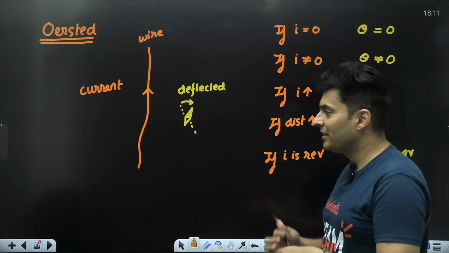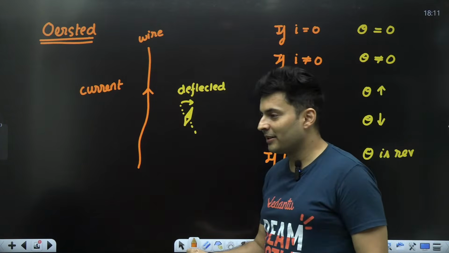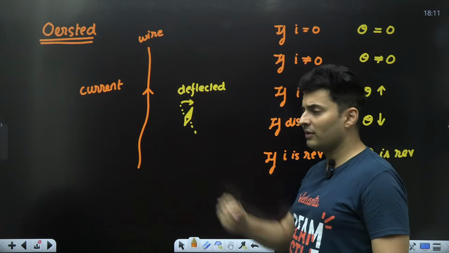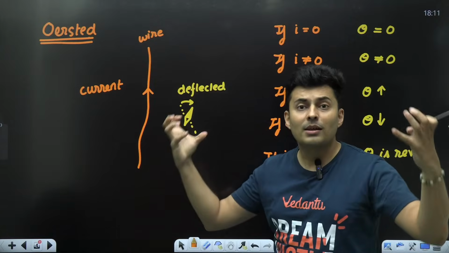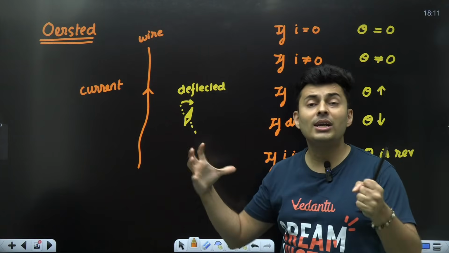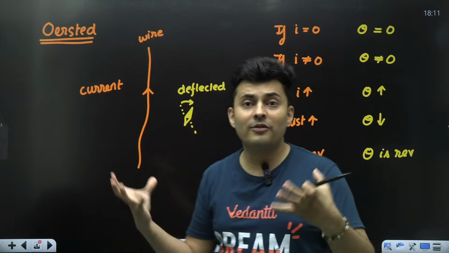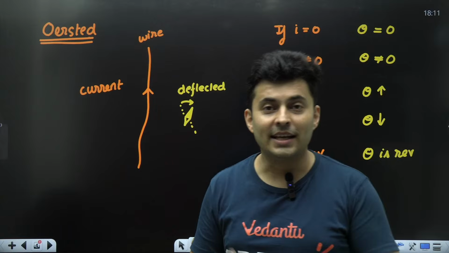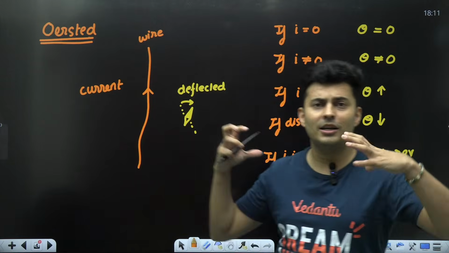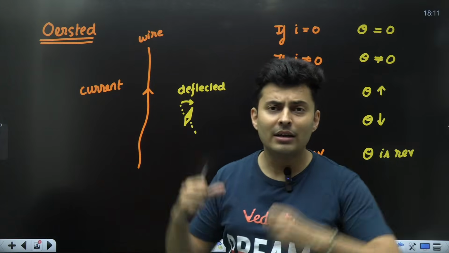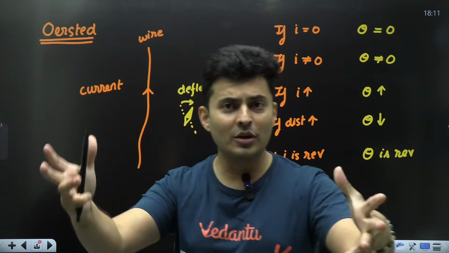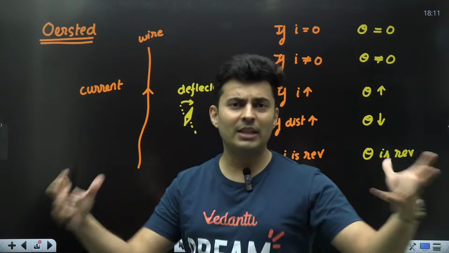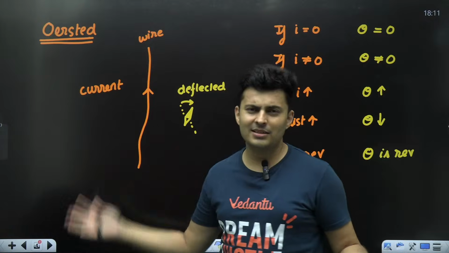The feeling that you get is, if you are close enough to the wire, there is stronger magnetic field. If you are far away from the wire, there is lesser magnetic field. Field is something where you can feel the aura, you can feel the effect, you can sense that there is something. Like some teachers, when they enter the class, they generate a positive field, motivating field, a learning field around them. The closer you are, you might want to sit on the front bench because the teacher is very interesting. But when the aura is very negative, you might be like, okay, I can sit at the back bench.